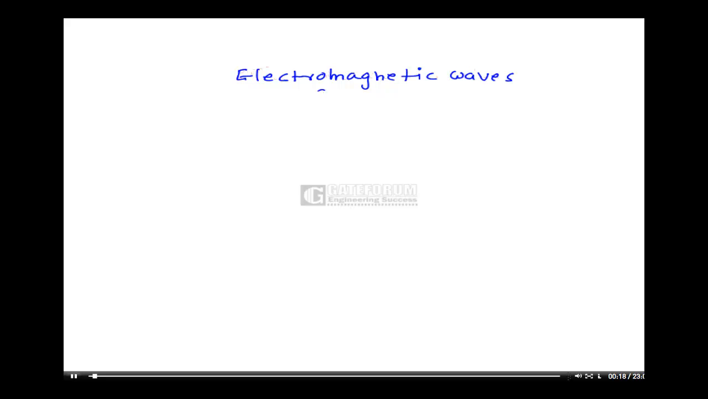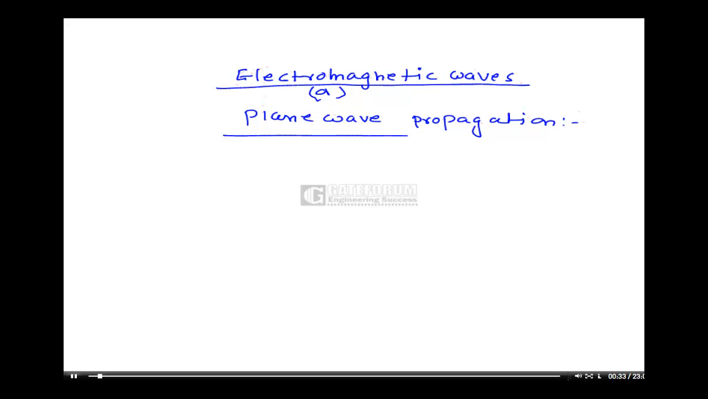Electromagnetic waves, or plane wave propagation. Plane wave propagation. The propagation of the wave is in any medium, either free space or a dielectric medium. We will discuss the plane wave propagation in different media.